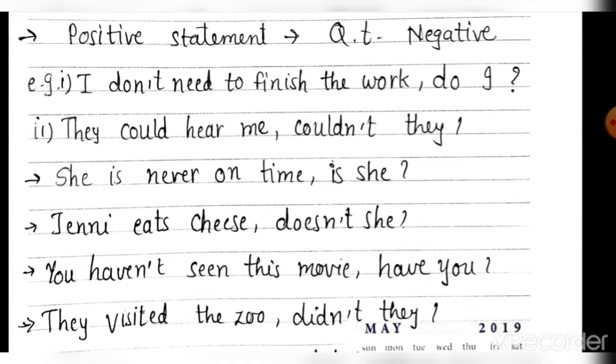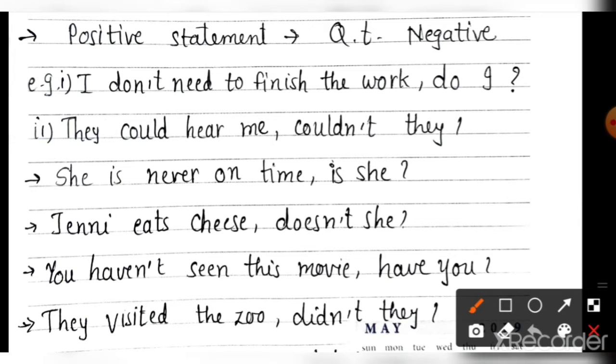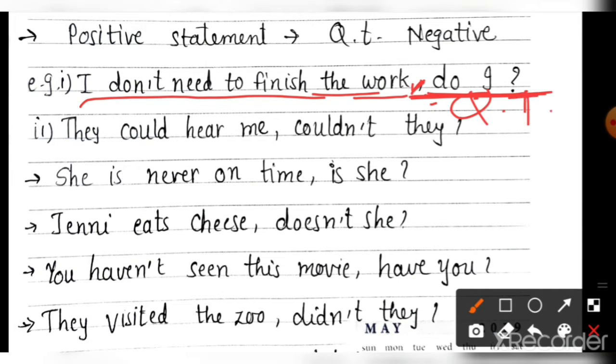First example is: I don't need to finish the work. This is the statement, and you have to add a question tag after the statement, after work. So this is the question tag, QT.